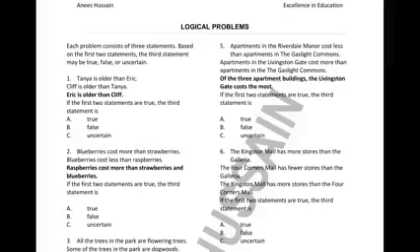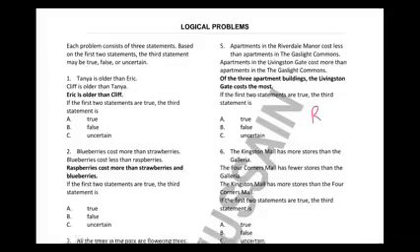Okay, going on to question number 5. Apartment in the Riverdale Manor costs less than apartment in the Gaslight. So Riverdale is cheaper than Gaslight. An apartment in the Livingston Gate costs more than apartment in the Gaslight. So Gaslight is cheaper than Livingston. Livingston is more expensive, right?